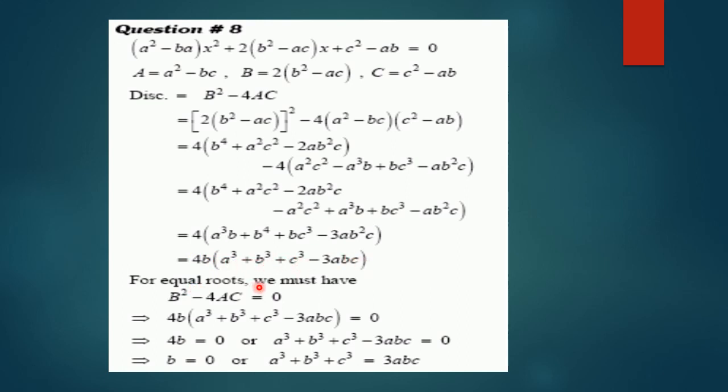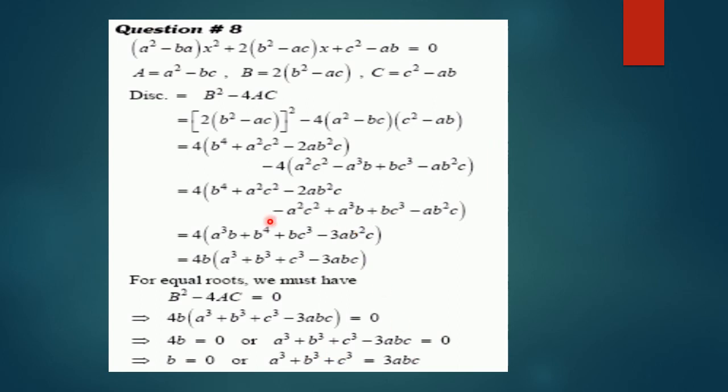For equal roots, we must have the discriminant equal to 0. So we put this expression equal to 0. As 4 cannot be equal to 0, either b = 0 or a³ + b³ + c³ − 3abc = 0. So either b = 0 or a³ + b³ + c³ = 3abc.